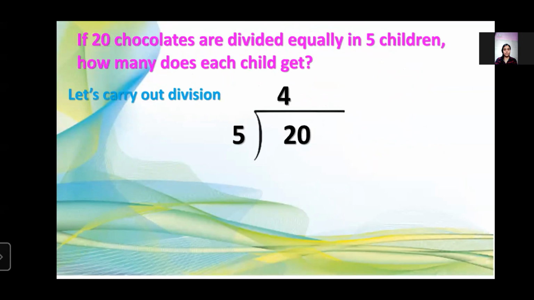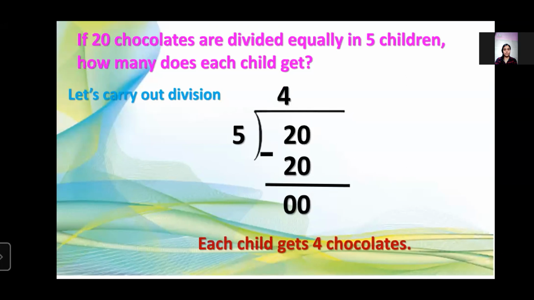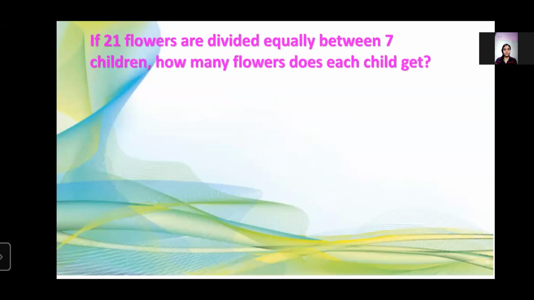So let's go for it. We know 5 4s are 20. So let's subtract 20 from 20. And what answer will we get? The remainder is 0 and the quotient is 4. So each child gets 4 chocolates. How many chocolates? 4 chocolates. So now we'll go for the next example.